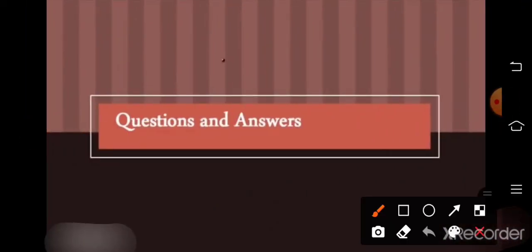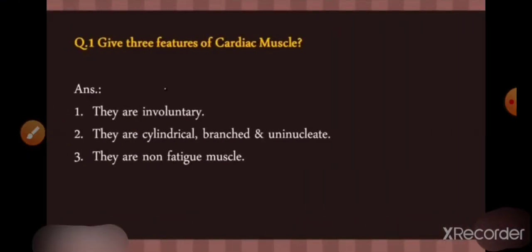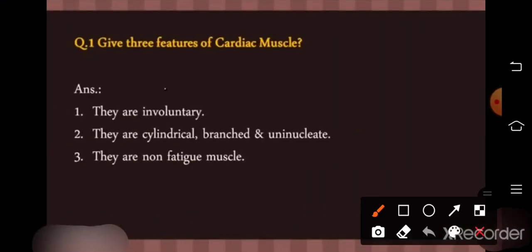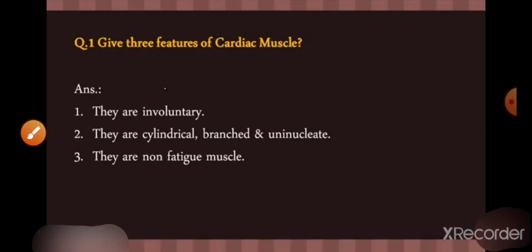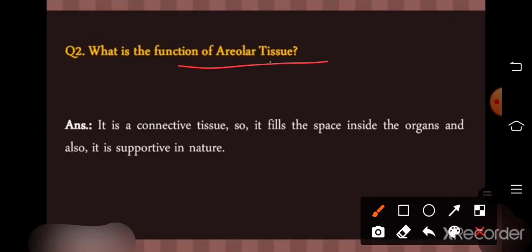Now, the question answers of this chapter. Give 3 features of the cardiac muscles. We know that cardiac muscles are involuntary, cylindrical, branched, uninucleate, and they are non-fatigue muscles, meaning they work throughout our life. Next, what is the function of the areolar tissue? Students, it is a connective tissue that fills the space inside the organs, and it is also supportive in nature.